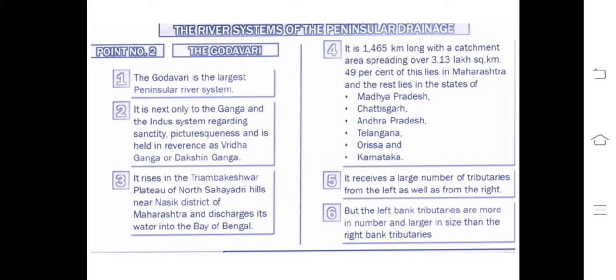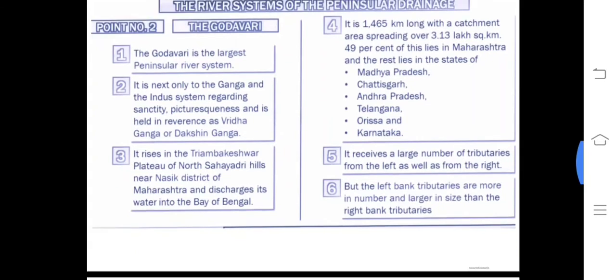It receives a large number of tributaries from the left as well as from the right. Yes, it has got a lot of tributaries. But the left bank tributaries are more in number. Left is your northern side, towards the northern side, are more in number as compared to right bank tributaries.